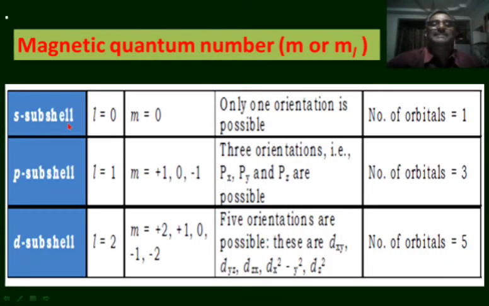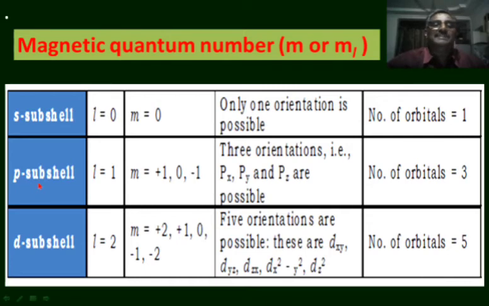For the S sub-energy level, L is equal to 0. When L is equal to 0, the m value will be 0. That is, m takes only one value. So, only one orientation is possible. So, the number of orbitals is equal to 1.